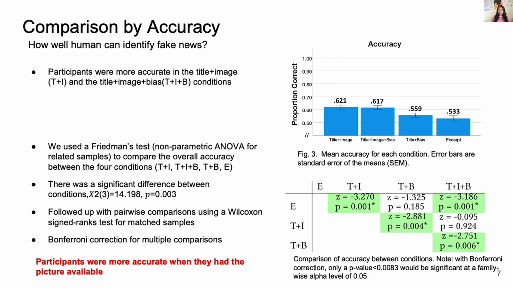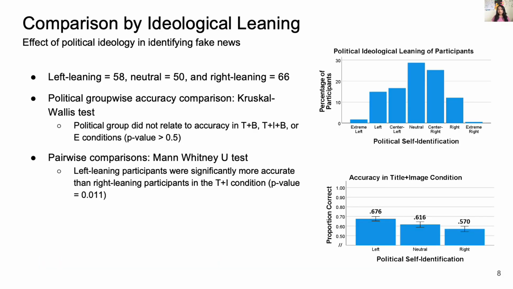Thus, if we look at overall accuracy, we can say that people are not accurate at detecting fake news, as their accuracy is at most 60%. We further group participants based on self-identified political orientation to investigate how political ideology affects identifying fake news.